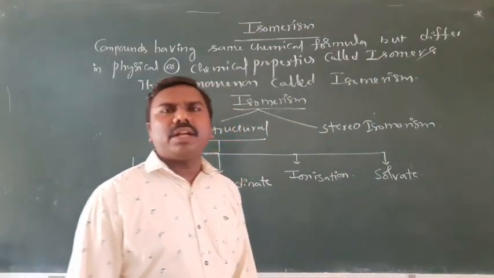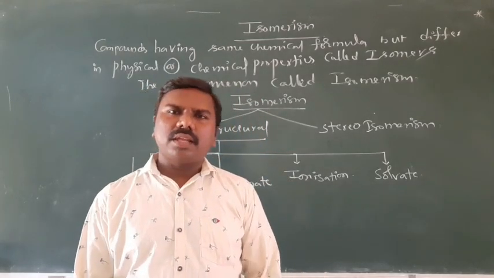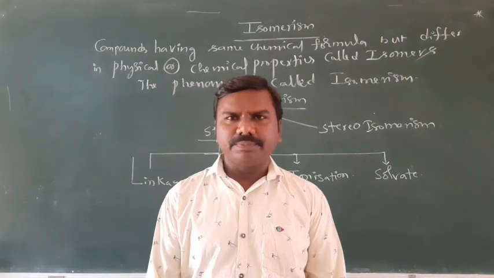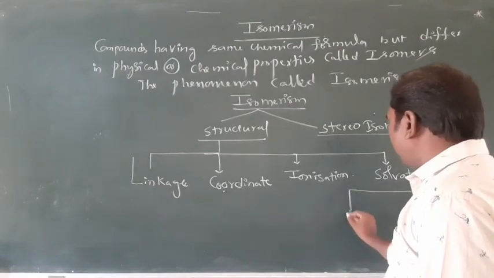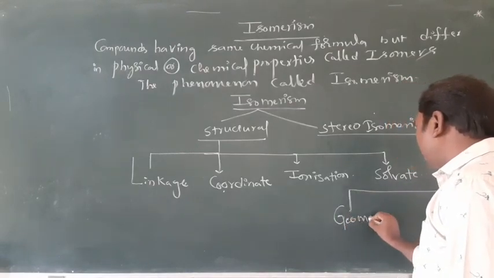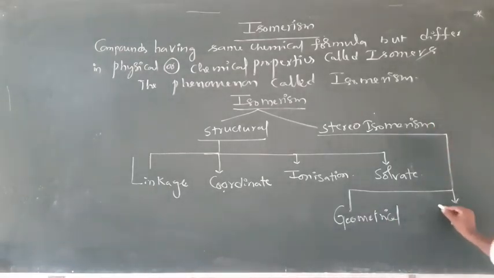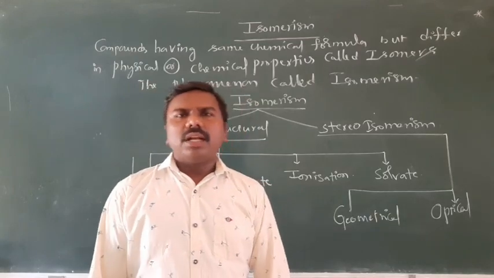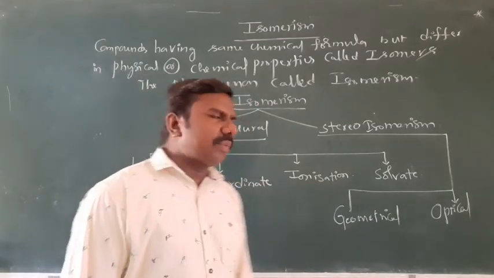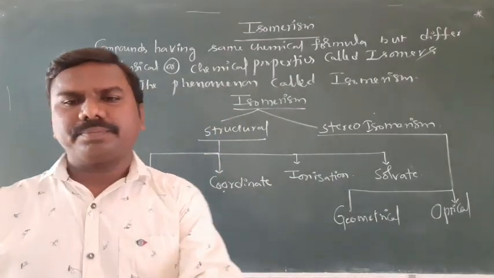Stereoisomerism is again classified into two types: geometrical isomerism and optical isomerism. We'll discuss the definitions and examples, starting with the first one, structural isomerism.